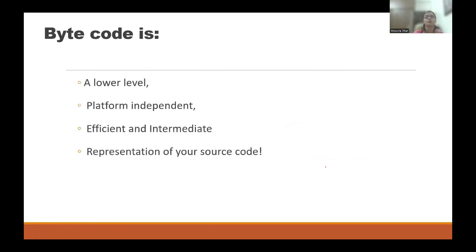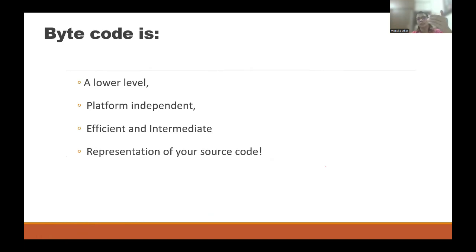Now, what's that? Bytecode is, number one, lower level, number two, platform independent, and an efficient intermediate representation of your source code. Platform independent means what? If your source code is directly converted to machine code, it depends on your machine.